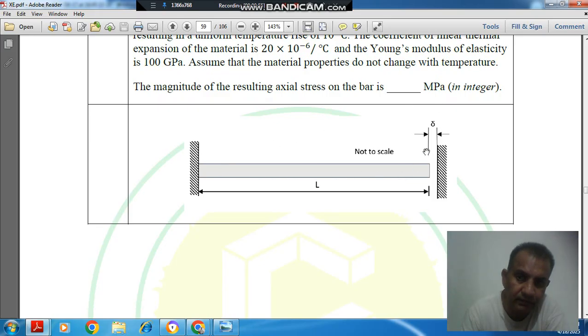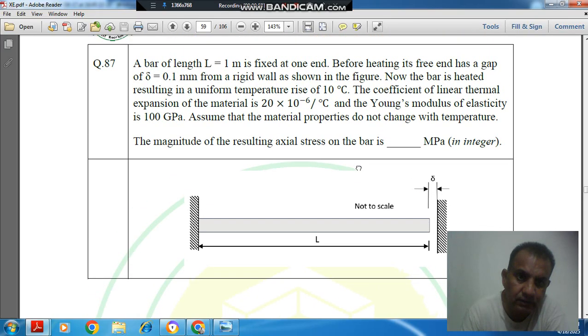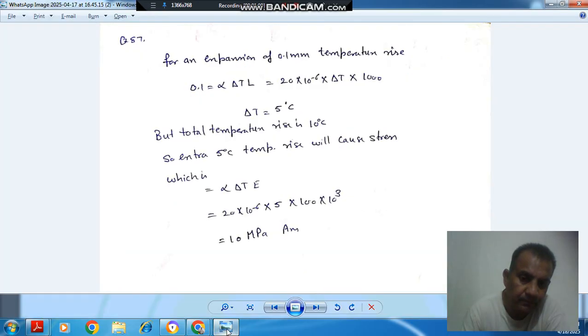So this is your bar. This is the gap, 0.1 mm. If we heat the bar so that just the gap is filled, then the expansion should be equal to the gap, that is 0.1. So let delta T be the temperature rise to fill this gap, then the extension alpha delta T L will be equal to 0.1, and alpha is given as 20 into 10 to the power minus 6, the linear thermal coefficient of expansion of the material. L is your